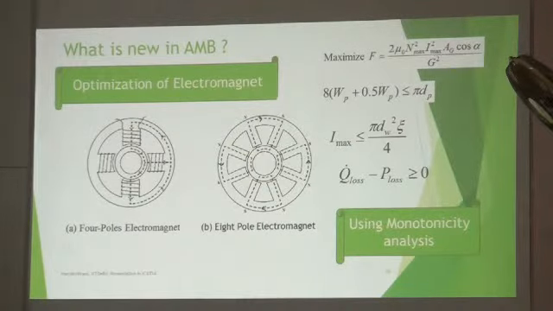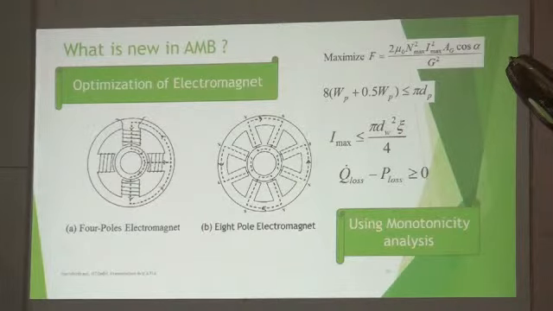What is this? Let's say the constraint is active or inactive. If I make this equal, I max is equal to this one, then it is an active constraint. This constraint is affecting the solution. If I remove this sign and it is, say, lesser than, the constraint is inactive. The constraint is not satisfied, and there is no need to satisfy this constraint. This constraint will not participate in the final optimal solution.